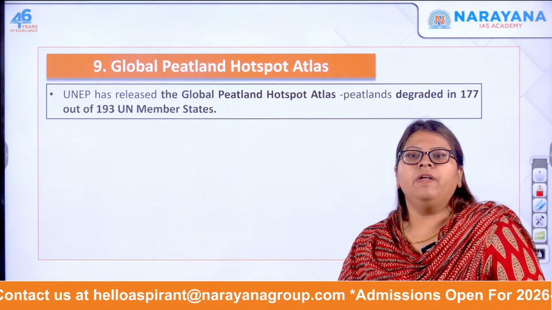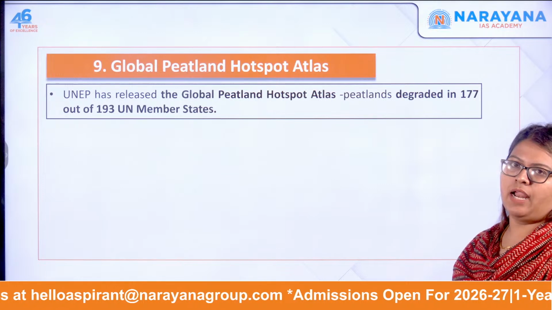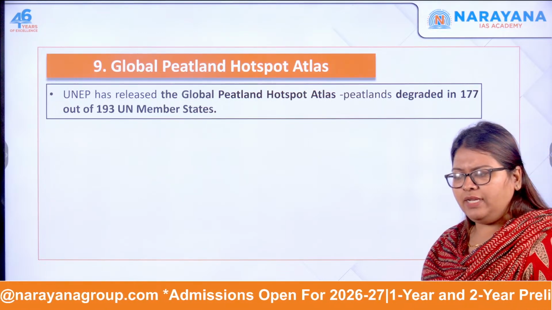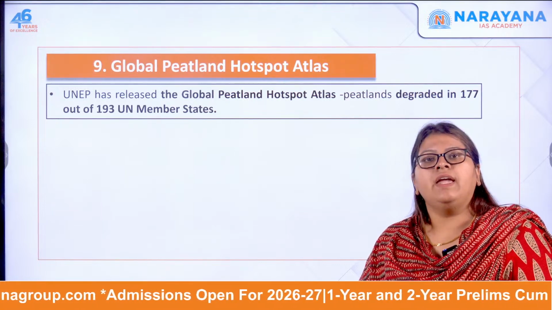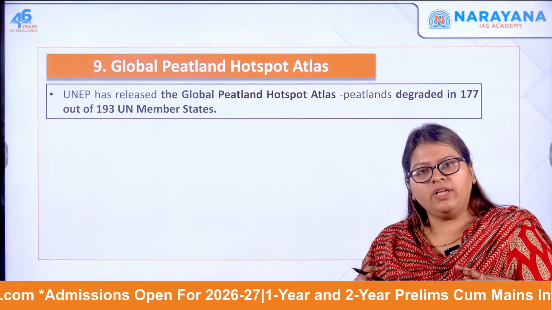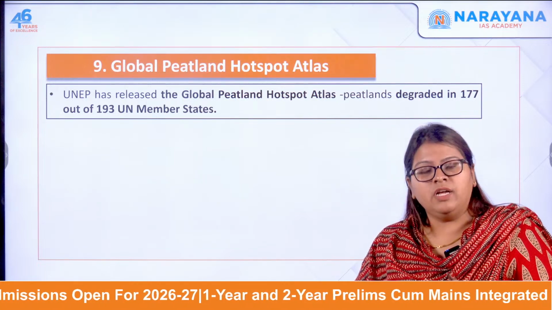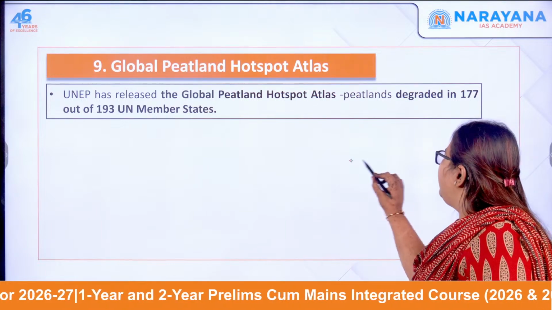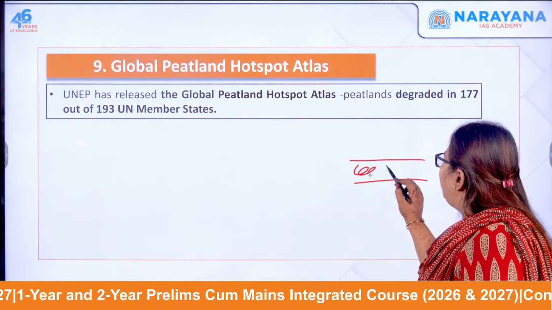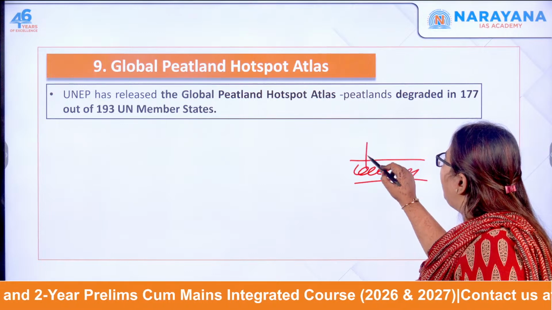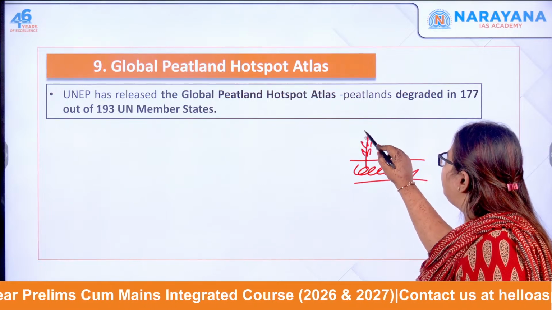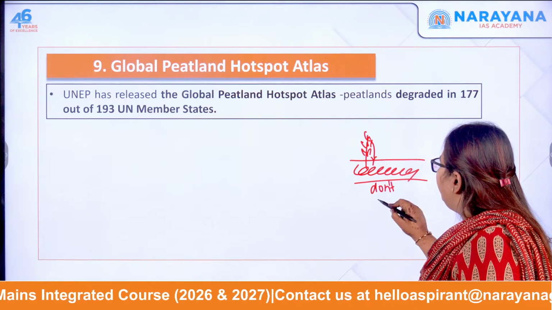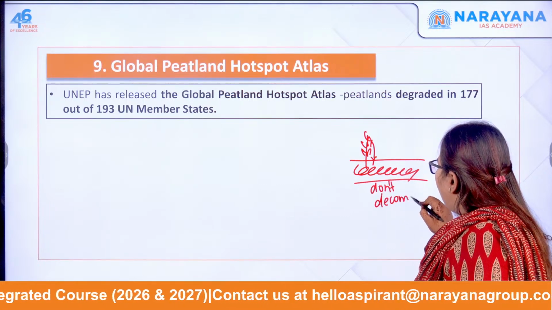Okay. So the Global Peatland Hotspot Atlas. Let me quickly tell you what a peatland is. A peatland is actually like a wetland. It is very marshy and the soils are waterlogged throughout. So what happens is that there is formation of peat. When there is a lot of waterlogging in this area, the plants that grow there, when they die, don't decompose completely.